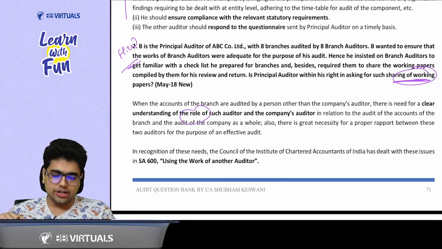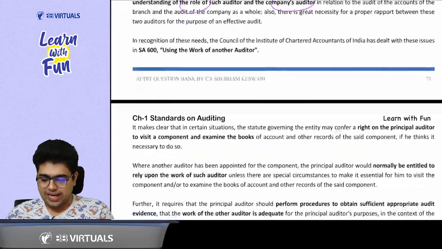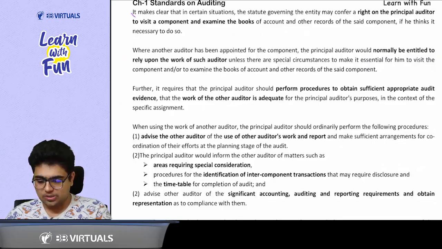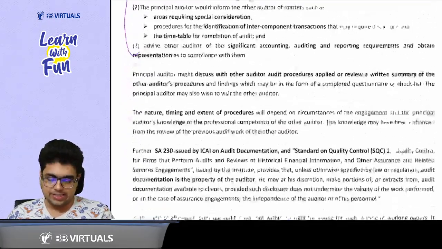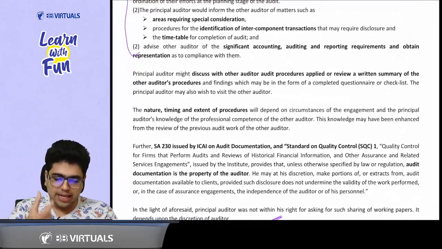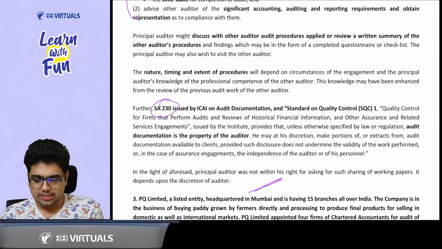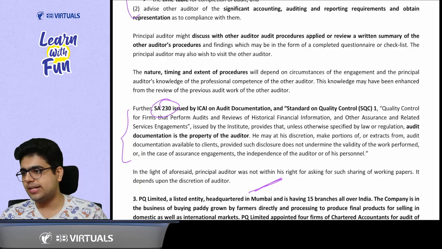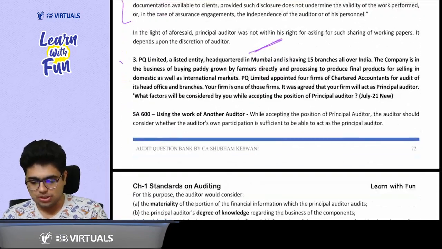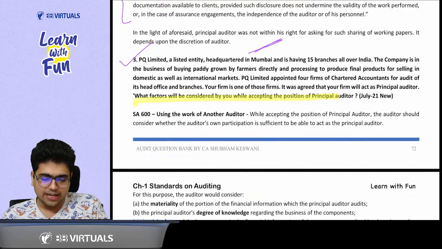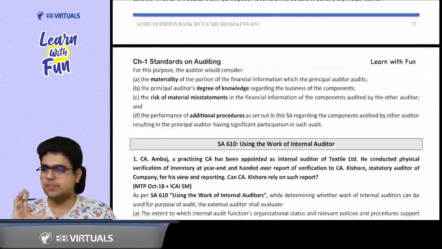That is the role of the auditor and the company's auditor. In essay 600, these are the procedures that we have already covered in the class. Then you just need to apply some other essay, that is essay 230. Give a reference about that. That's all that you need to do. Now comes question 3. It is again a direct question: factors you consider while accepting the audit as a principal auditor.